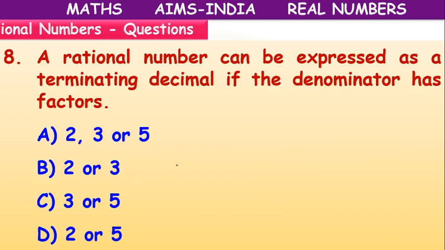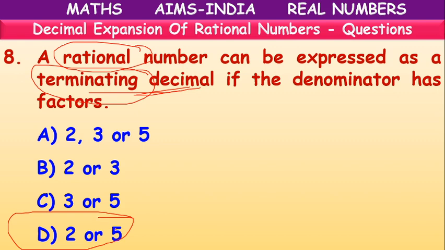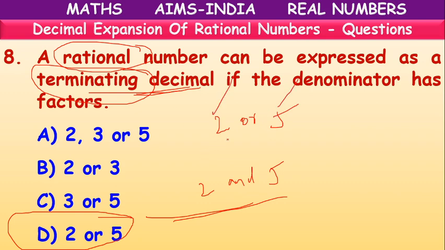Okay, children. Now next question. A rational number can be expressed as a terminating decimal if it has only 2 and 5 as factors. So here, if they give '2 and 5', it is wrong, because '2 or 5' is the only correct answer, because they can have 2, they can have 5, or they can have both. Then they will be expressed as terminating decimals. 2 or 5 is the correct answer.